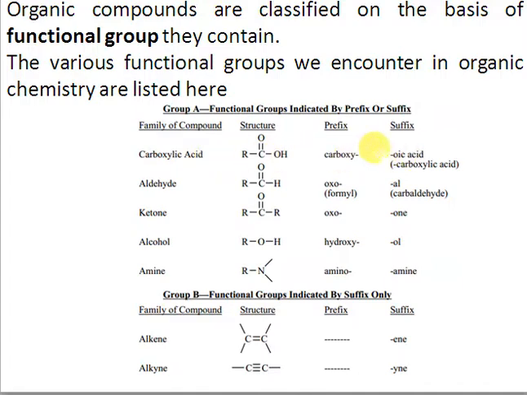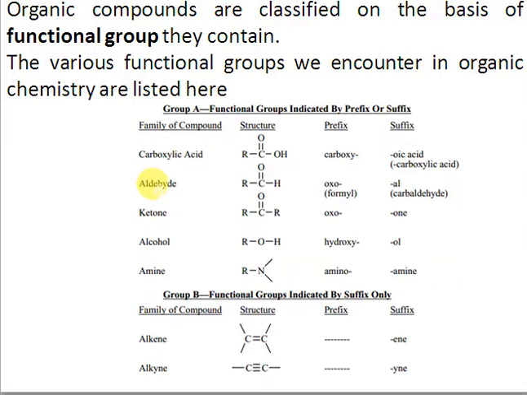And when the name ends with oic acid, that's the suffix, right? So carboxylic acid can appear as carboxy if it's used as a prefix, and it can appear as oic acid or carboxylic acid, for example ethanoic acid or acetic acid, right? If the name is ending with carboxylic acid or oic acid, then this is a carboxylic acid, right?